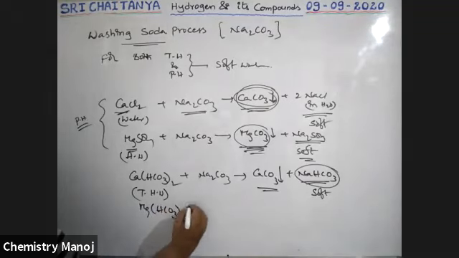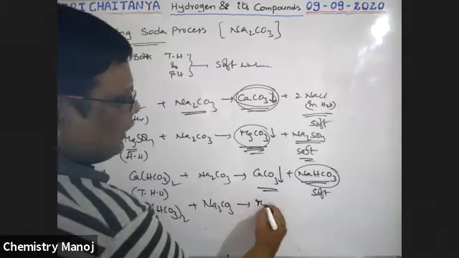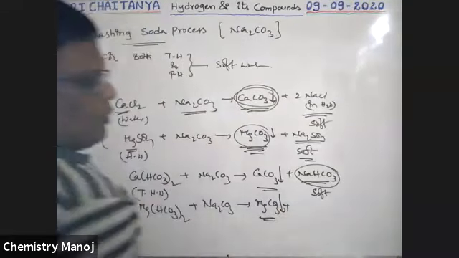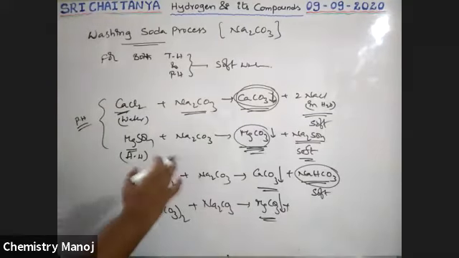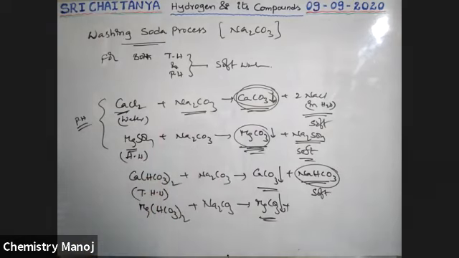Like this, magnesium bicarbonate is there, Mg(HCO3)2. It reacts with Na2CO3 and gives MgCO3, which is precipitated out, plus NaHCO3 is formed. That means the total calcium and magnesium are removed, because those ions are particularly responsible for hardness.